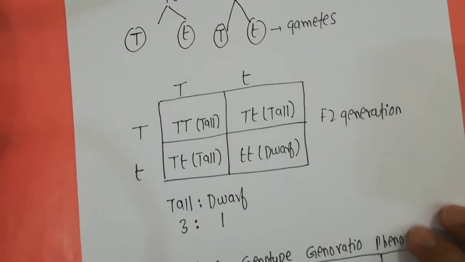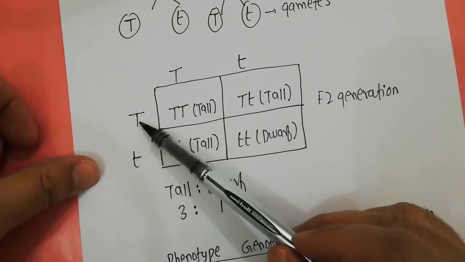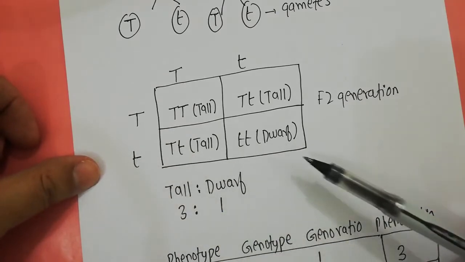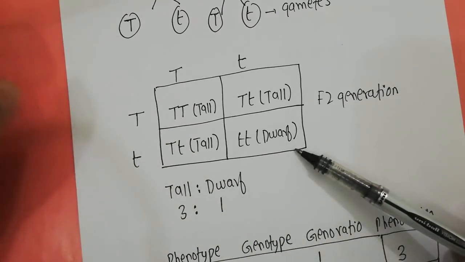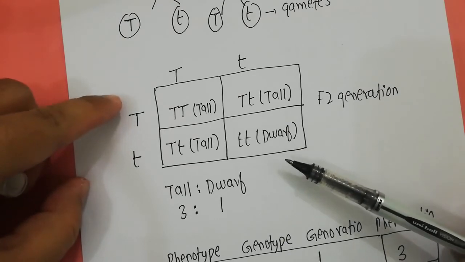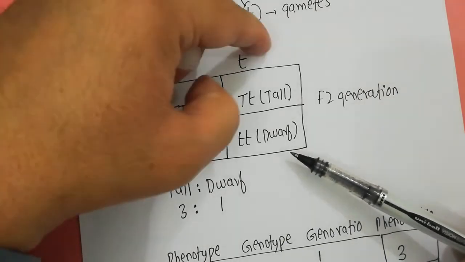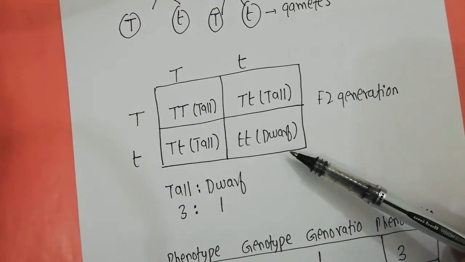When he crossed them, this is the capital T, this is the small t. I have a detailed video on the Punnett Square, how it works and how the gametes are formed. I will share the link in the description. In the Punnett Square, the outside, this side and the top, show you the gametes of the parents.